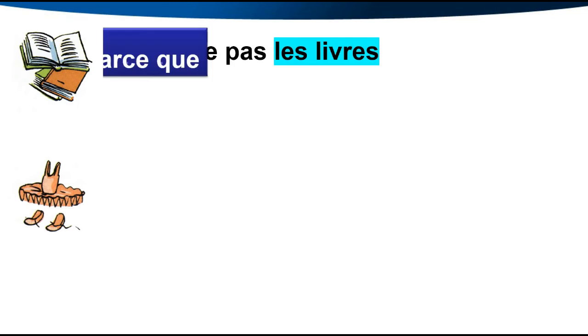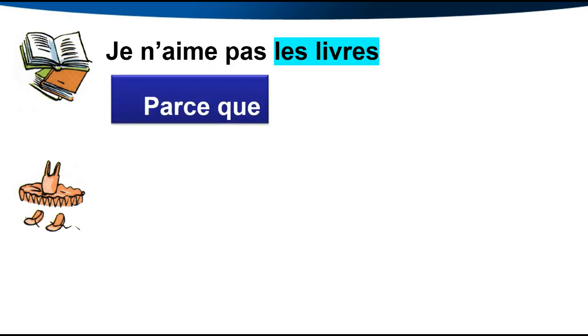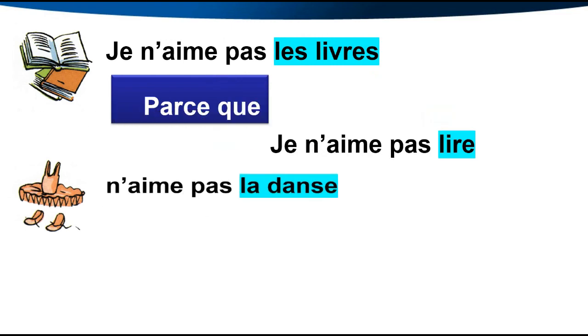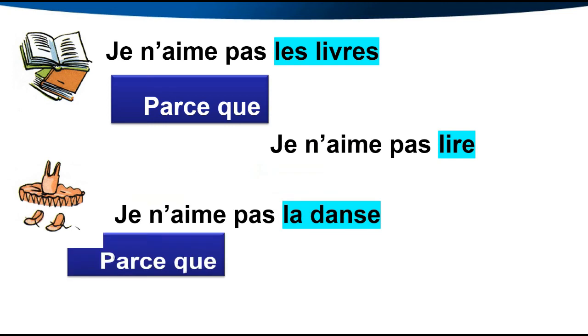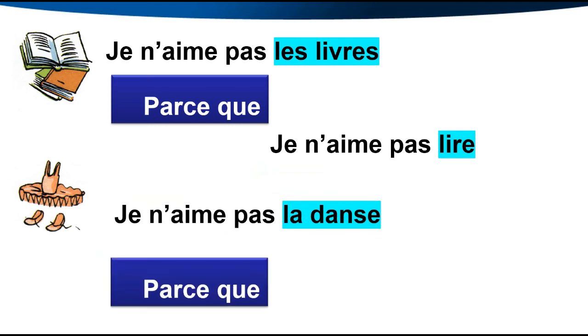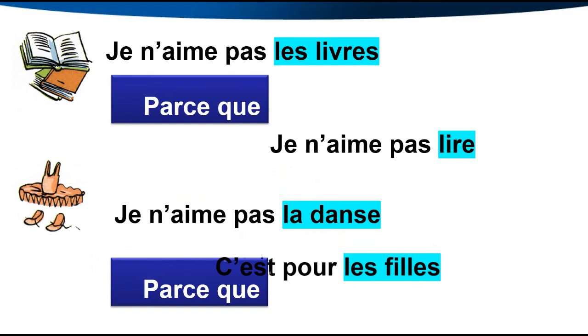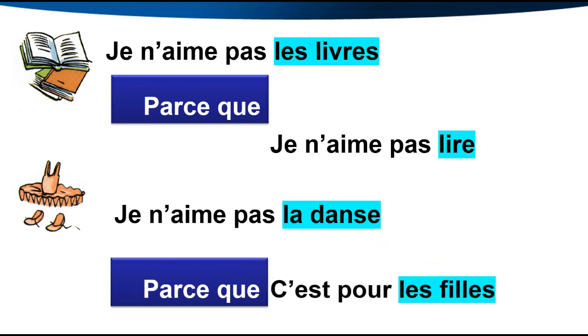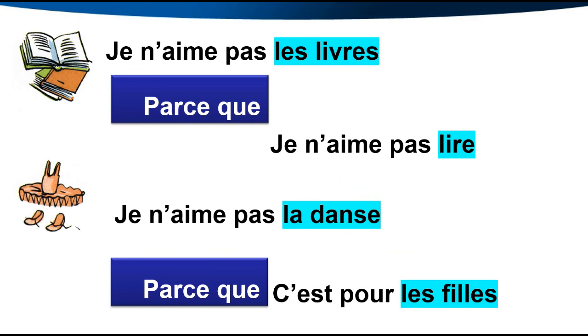I say here, je n'aime pas, for example, je n'aime pas les livres. I don't love the books parce que je n'aime pas lire. I don't love to read. Je n'aime pas la danse parce que c'est pour les filles. It's for the girls. So I give you a reason. So I have j'aime parce que, ou je n'aime pas parce que.